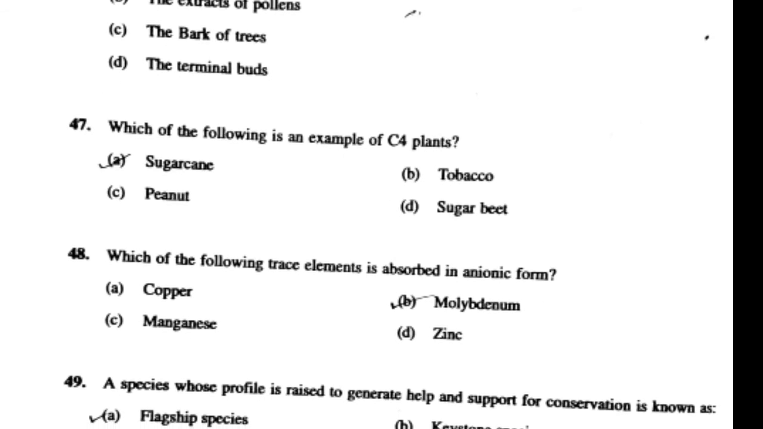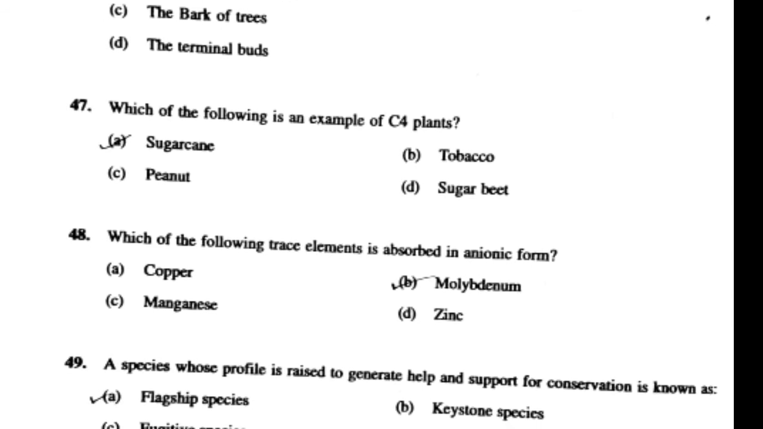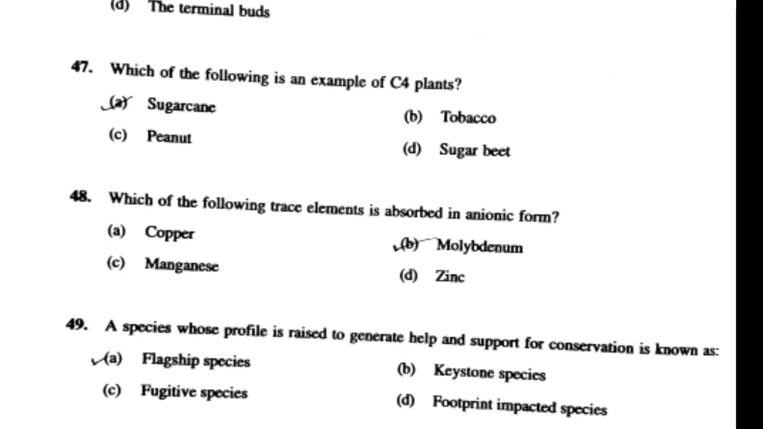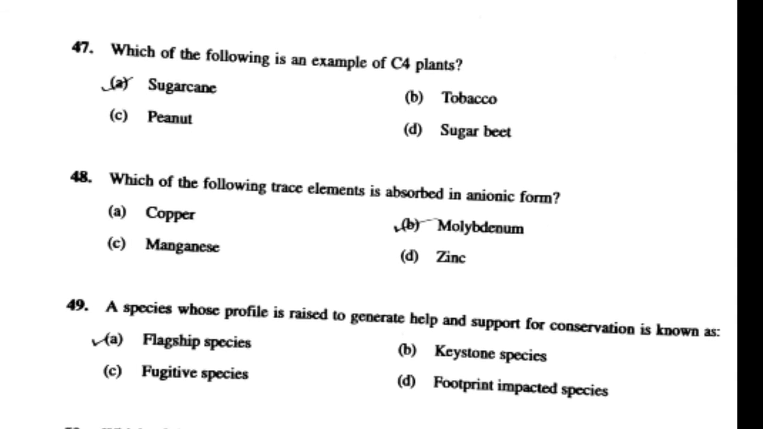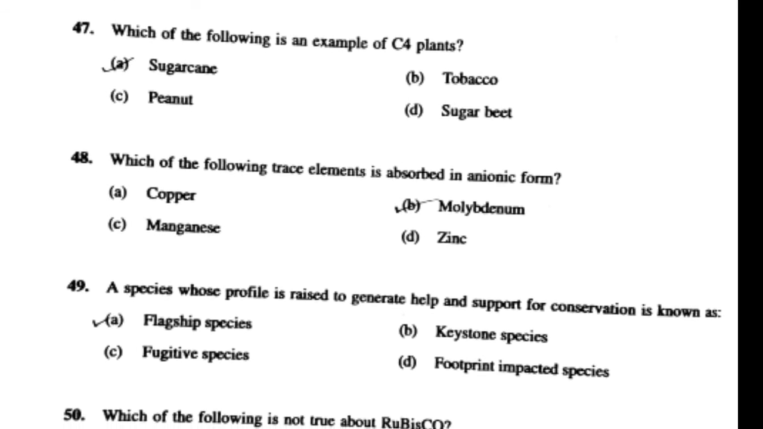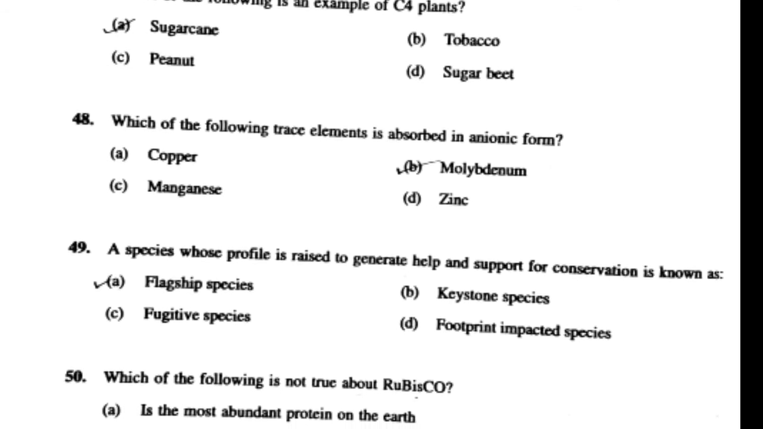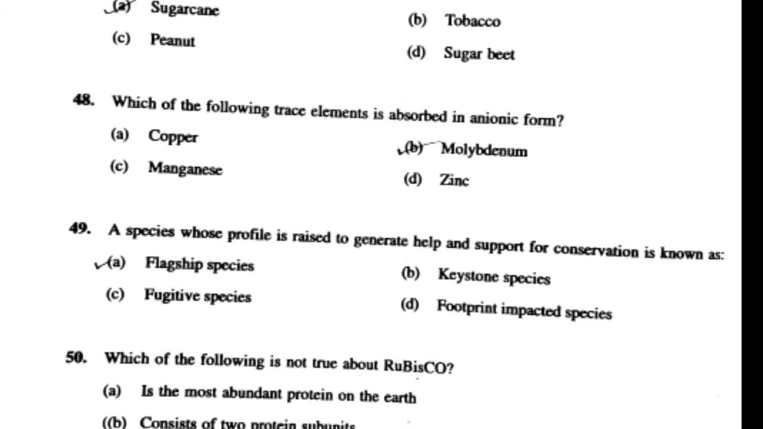47th question is, which of the following is an example of C4 plant? Answer is sugarcane. 48th question is, which of the following trace elements is absorbed in anionic form? Answer is molybdenum. 49th question is, a species whose profile is raised to generate help and support for conservation is known as? Answer is flagship species.